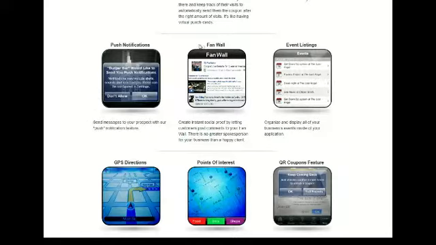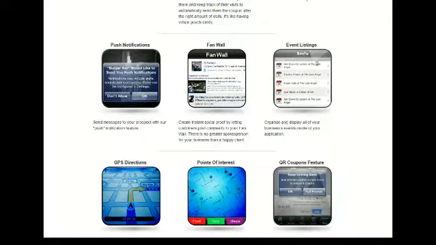Now, here's another great example of utilizing social media. We've incorporated a fan wall. This allows people who visit your site and people who have your app on their mobile device to leave you a message, and we call it the fan wall. It allows you to create instant social proof by letting customers post comments to your fan wall. And as it says, there's no greater spokesperson for your business than a happy client.